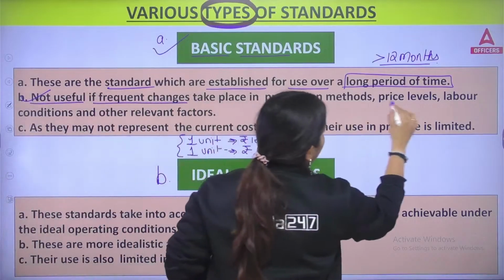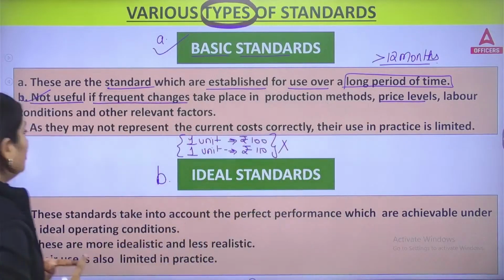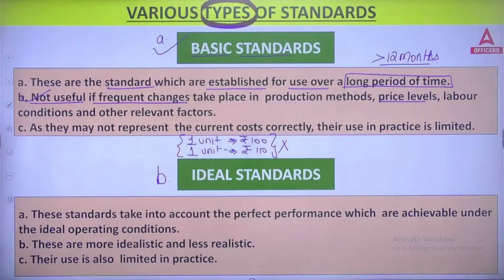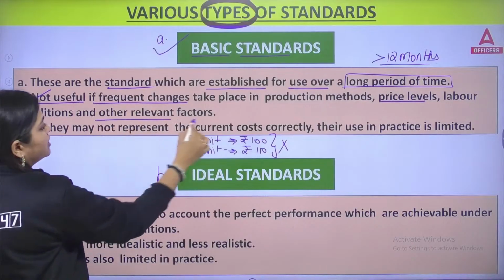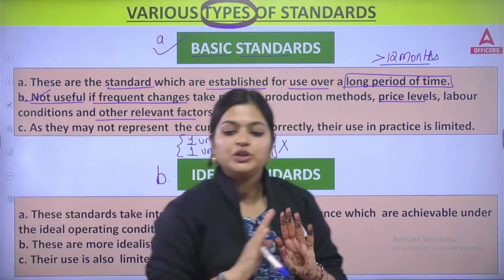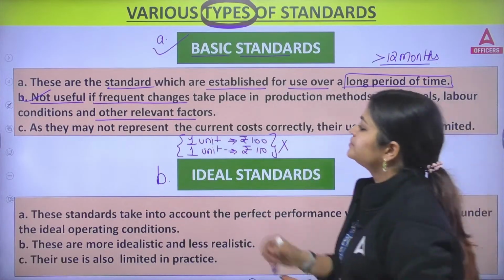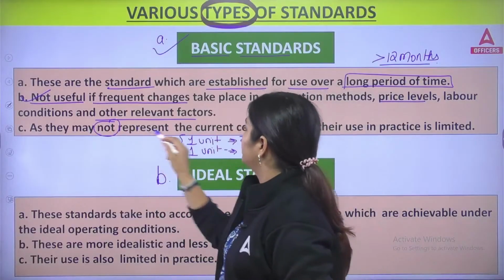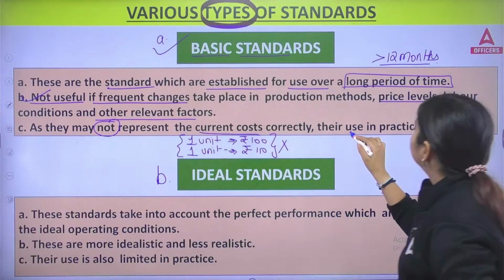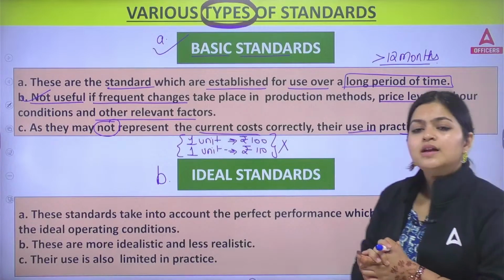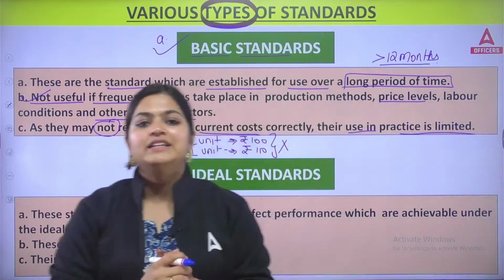Price levels, level of production, labor conditions, and other relevant factors will never be included in your basic conditions. As they may not represent the current cost correctly, their use in practice is also limited. They are used in a very limited manner.